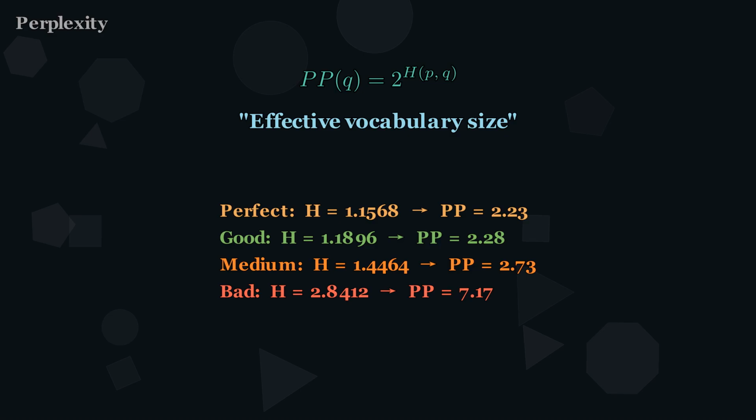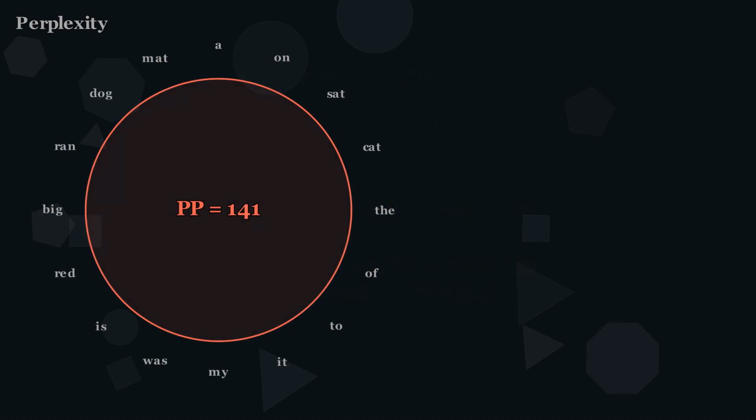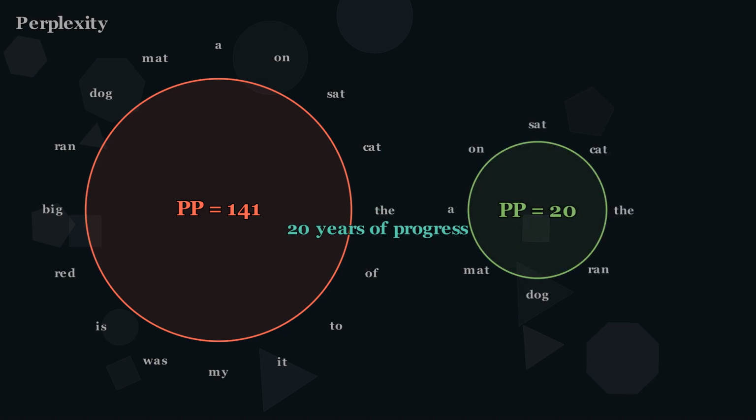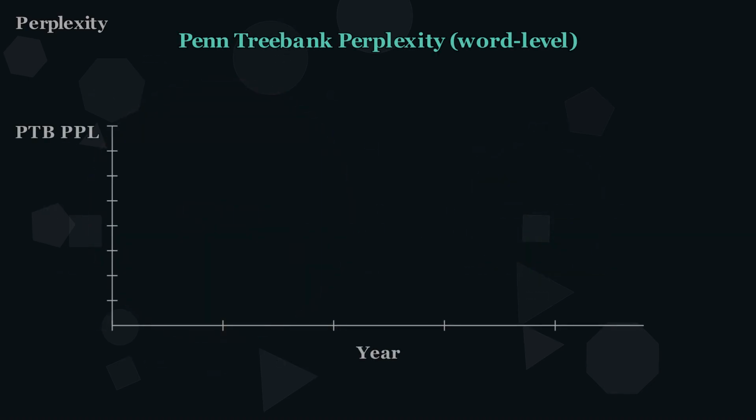Imagine a roulette wheel of possible next words. In 2000, the best models were choosing among 141 words, a huge, confused wheel. By 2020, GPT-3 had shrunk it to just 20, 7 times more focused in 20 years. Here's the scoreboard, the Penn Treebank benchmark. In 2000, a simple trigram model scored 141. By 2014, LSTMs brought it down to 78.